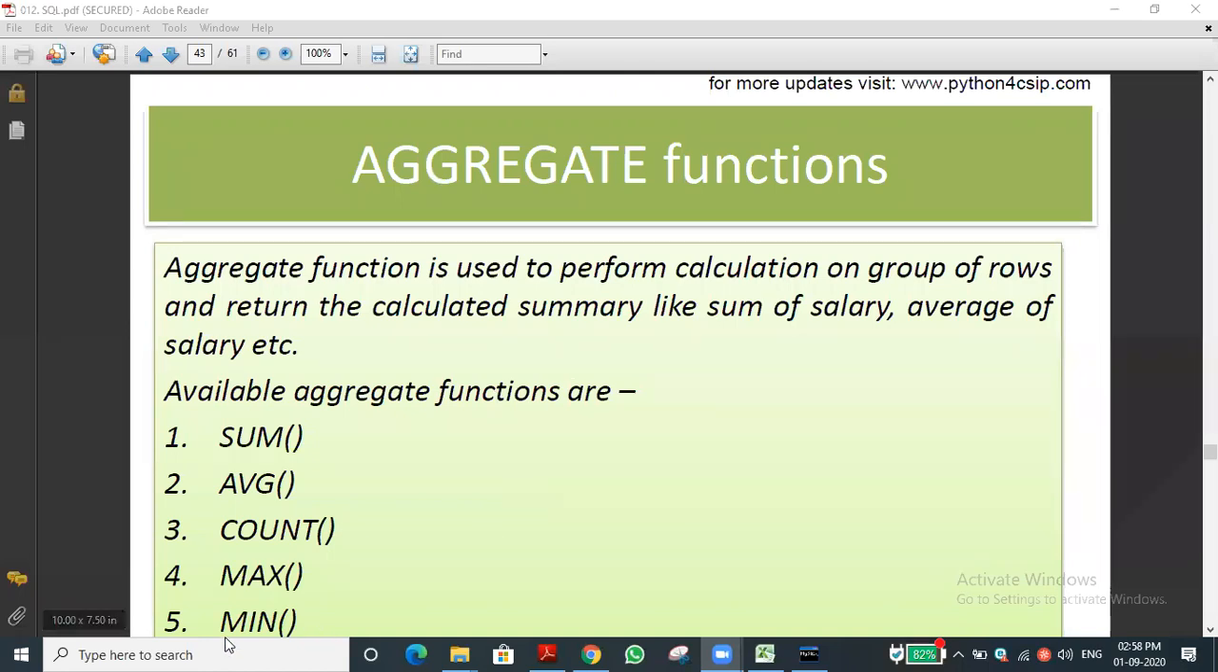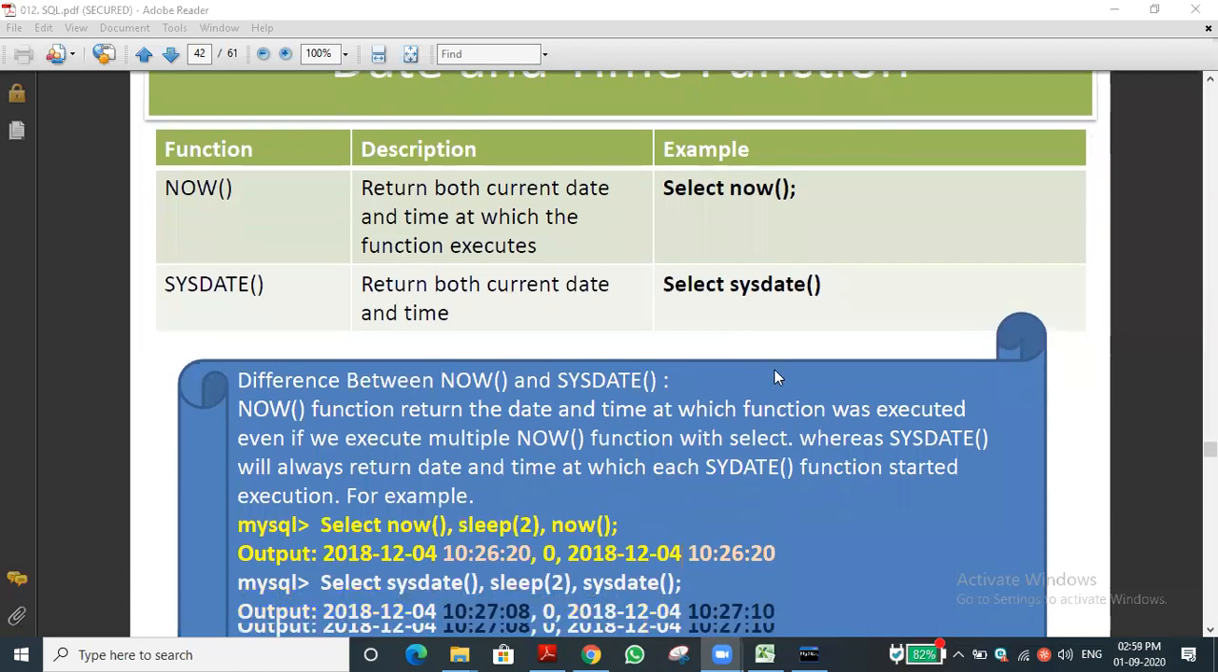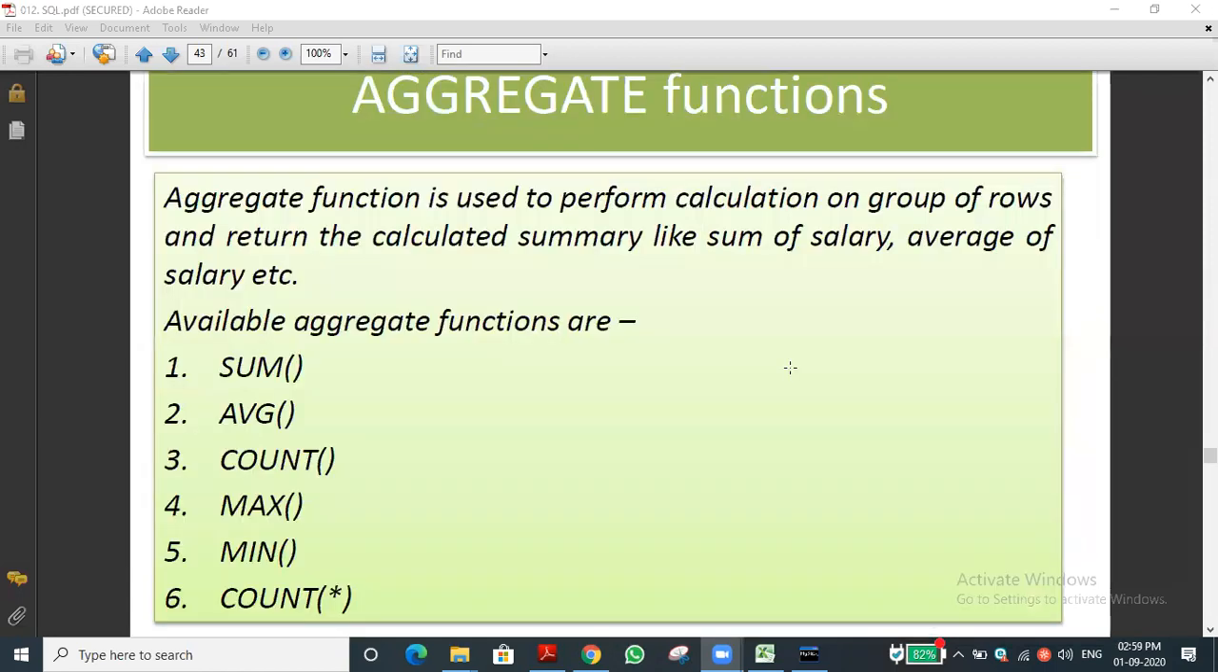Now it is the class for 12th standard. We completed the date and time functions, string functions, and numeric functions. These three we discussed today, and tomorrow we will discuss the rest of the topics. Next we will see aggregate functions, basic functions, and they are very interesting also. Tomorrow we will discuss the rest of the topics. Thank you to all.